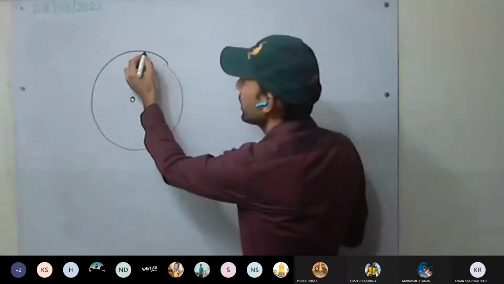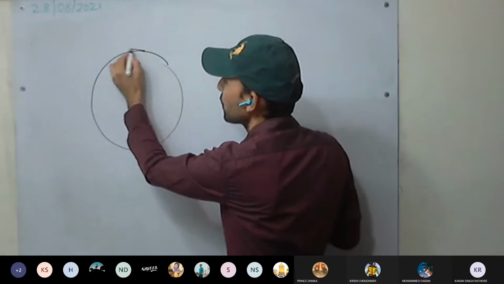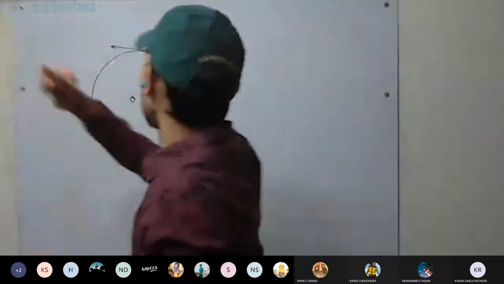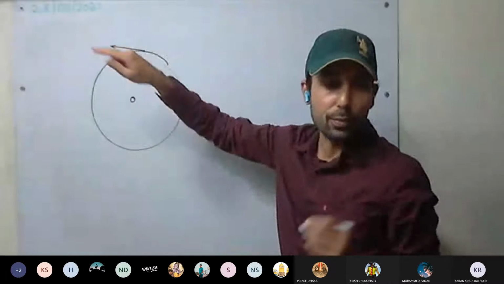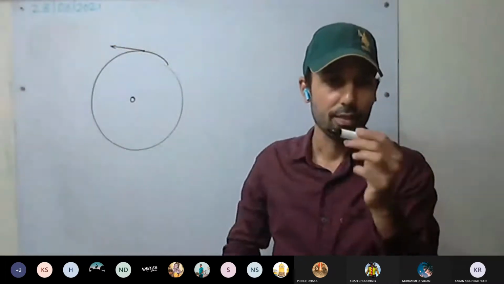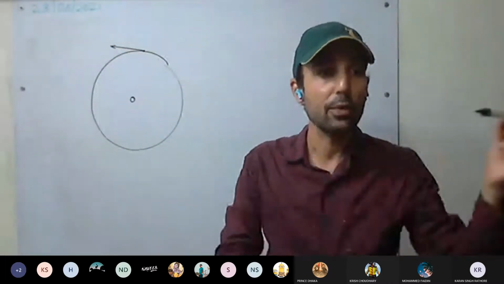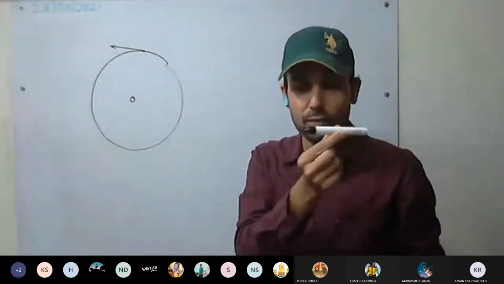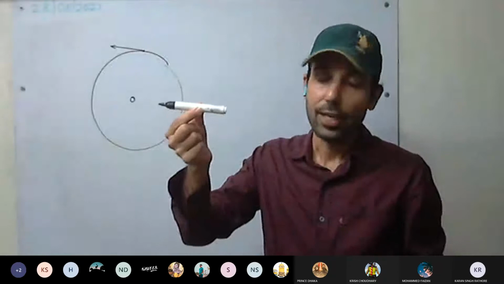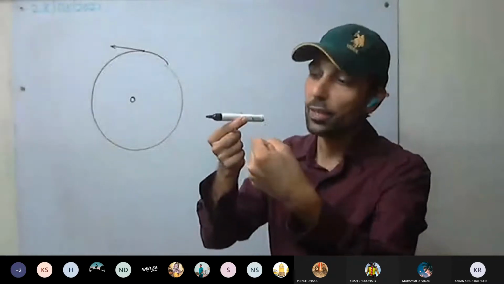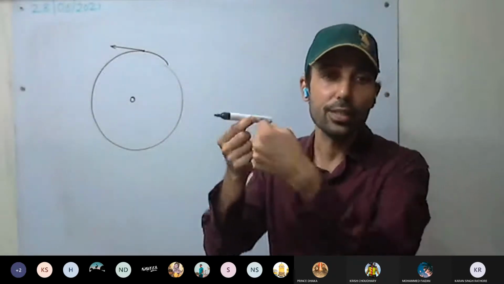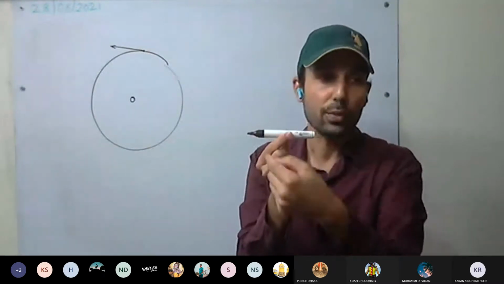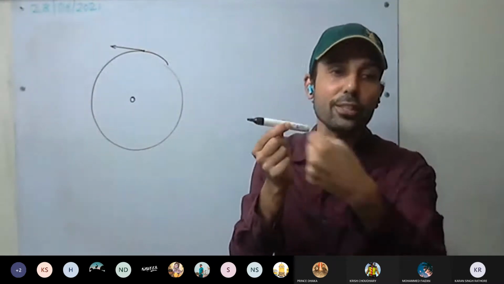See here, for example at this point, this body wants to move in this direction. A body always wants to move in a straight line unless a force is applied. For example, if a body is in motion, it will continue to move with uniform velocity, that is, with the same velocity in the same direction. If we apply some force, then only it will accelerate or change direction. To change the uniform motion of the body, we require some force to act on it.